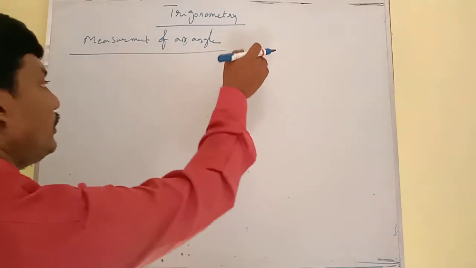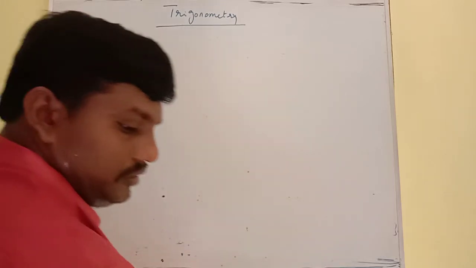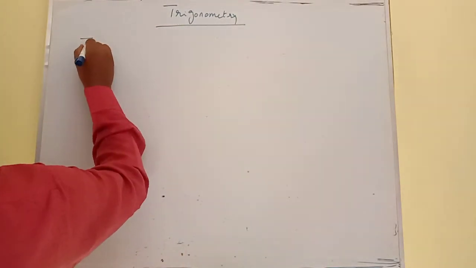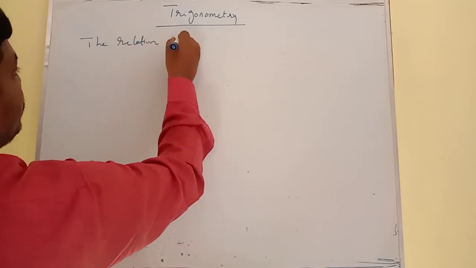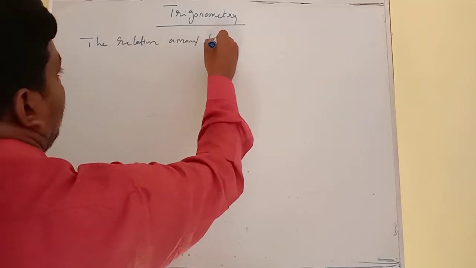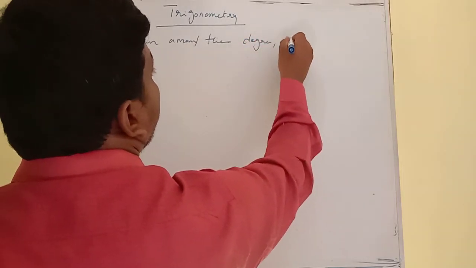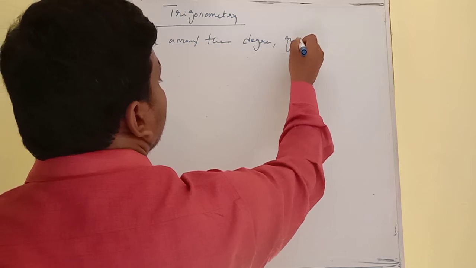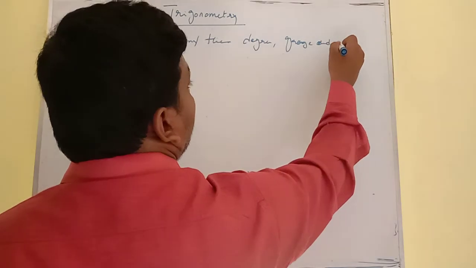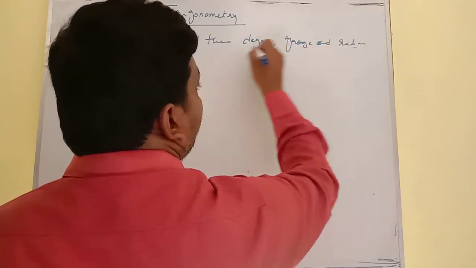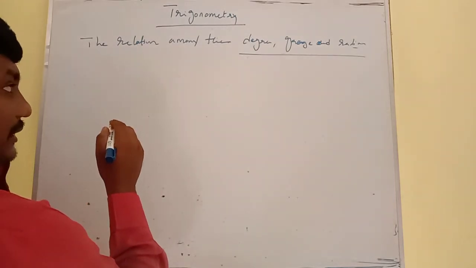Whatever the measurement we need, we have to find the relation among the measures of an angle, the relation among the degree, grade and radian, we can see.